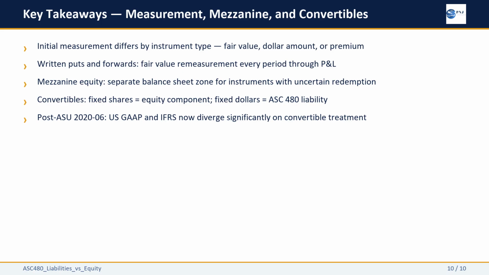For convertibles, the fixed shares or fixed dollars question drives the whole analysis. And the post-ASU 2020-06 single-unit treatment for most US GAAP convertibles means that US GAAP and IFRS now produce materially different results for the same instrument. In the next section, we build the journal entries for each of these scenarios.